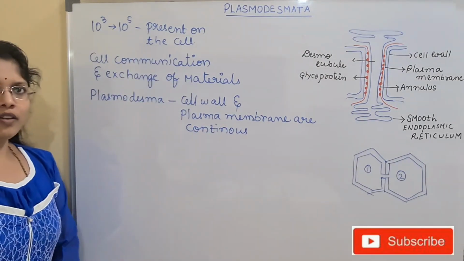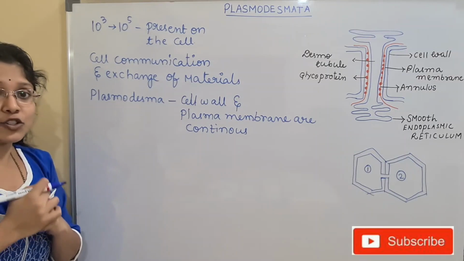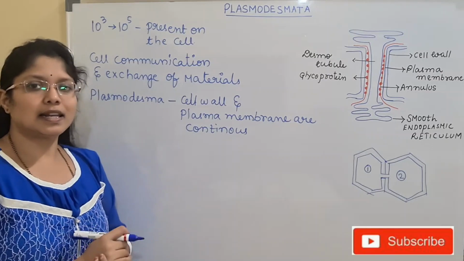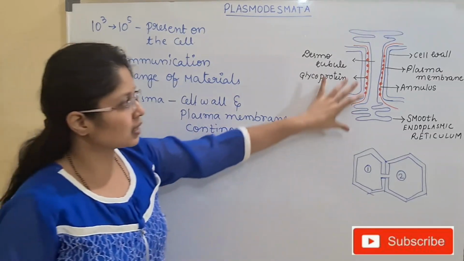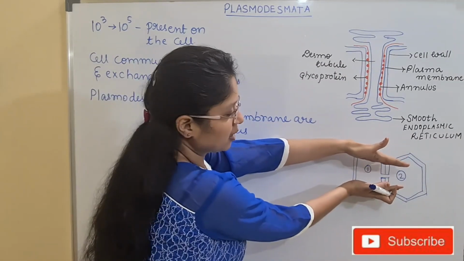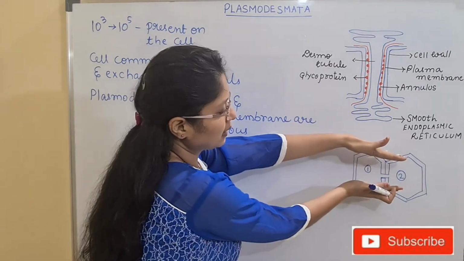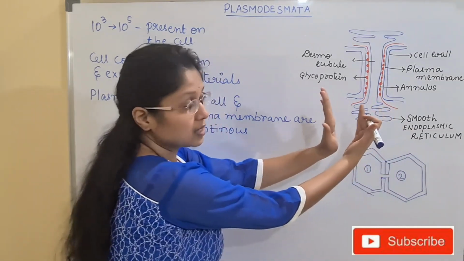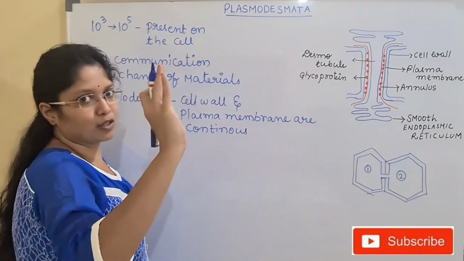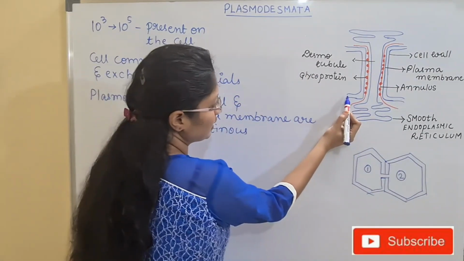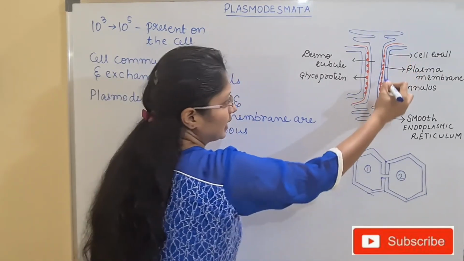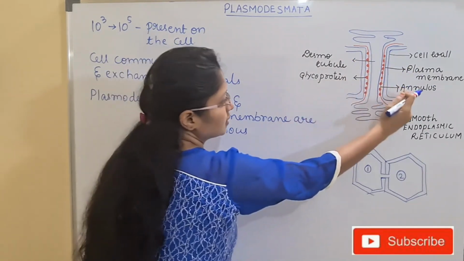These fine structures can be observed only under the electron microscope, and then you can see a structure like this. Let us say the plasmodesmata are present in this way. I have given the diagram this way, so just imagine. What can you observe in the plasmodesmata? Look at the structure. This is the cell wall region and this is the plasma membrane. This is cell number 1 and this is cell number 2.